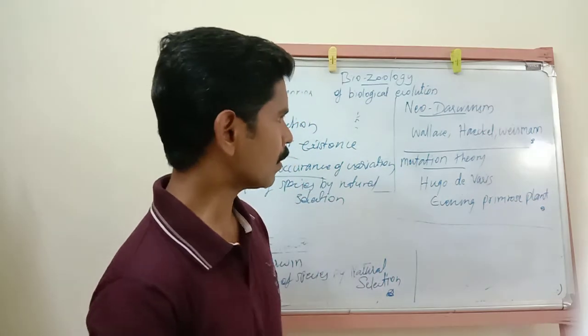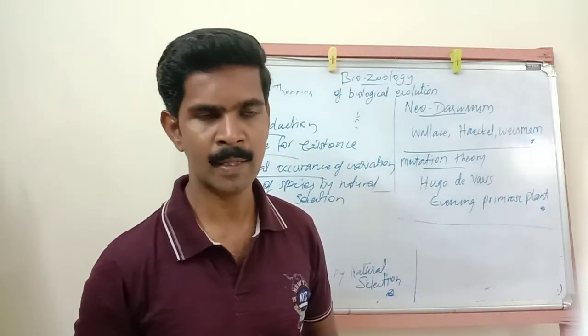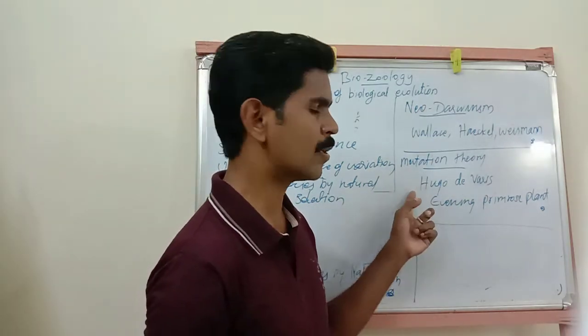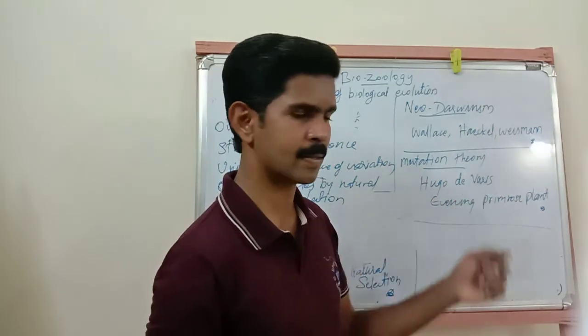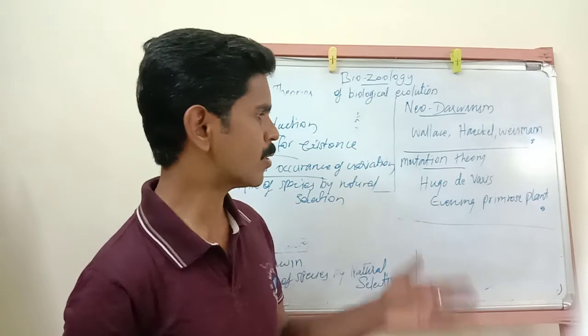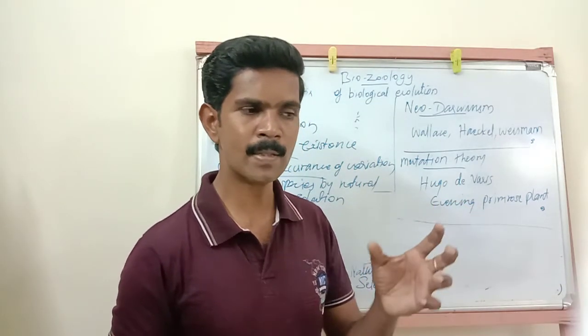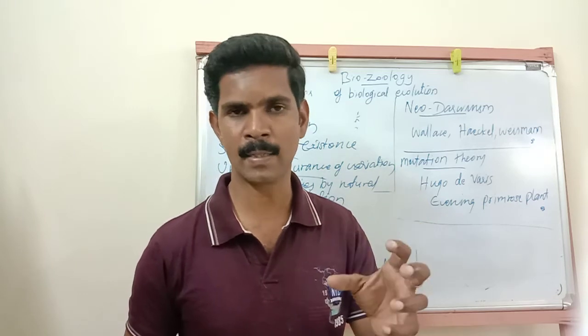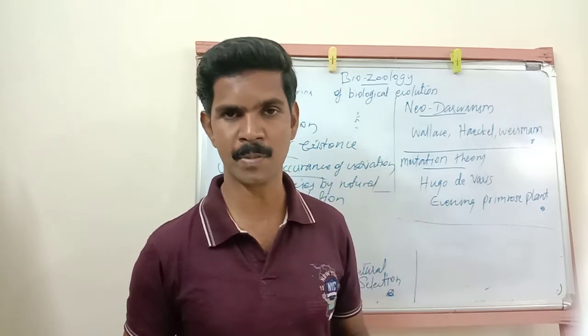Then, finally, we are going to study the last theory, the mutation theory. This mutation theory was proposed by one naturalist, Hugo de Vries. According to this theory, mutation is a sudden change occurring in a living organism's body.